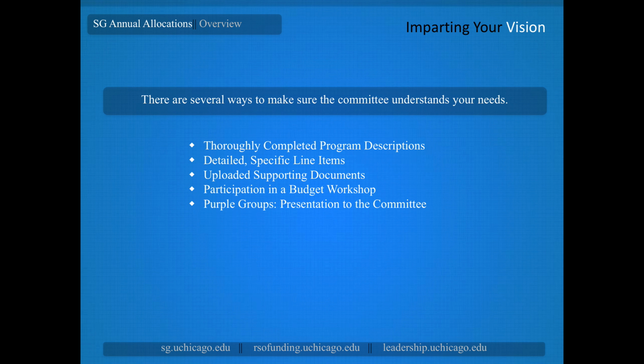We've already talked a little bit about the descriptions and specificity you're going to put into your budget request, but there are a lot of other ways that you're able to communicate your vision and goals to the committee. There's an opportunity to upload supporting documents. You don't have to use this exhaustively, but when you have additional information to share, you can do so by adding an additional document. Participation in one of the budget workshops is a great chance to sit down with some members of the committee and actually talk through your budget. They can then bring that information back to the committee at large during deliberations. Finally, for our groups in the purple RSO category, you will have an opportunity to present to the committee and talk with them about your budgets.